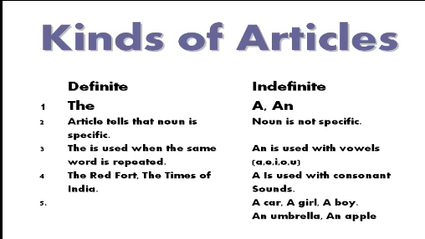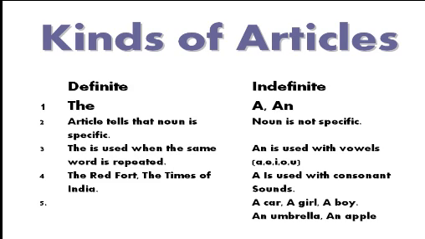And with some words which begin with a consonant but sound as vowels, we use an. For example, an honest man. Here H is silent and we pronounce it as "onest man", that is there is the sound of a vowel, so we use an. We use a and an with singular nouns, but they are not specific. For example, a car, a boy, a girl, a room, a table, etc.